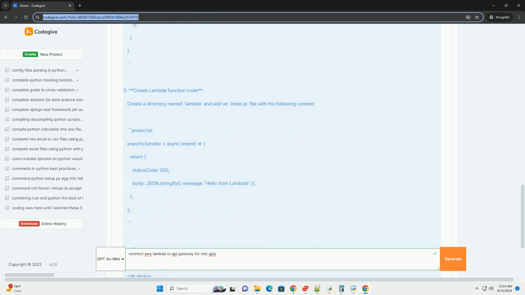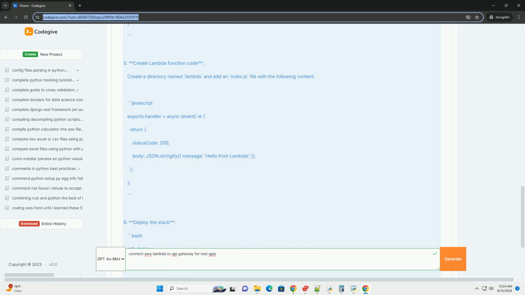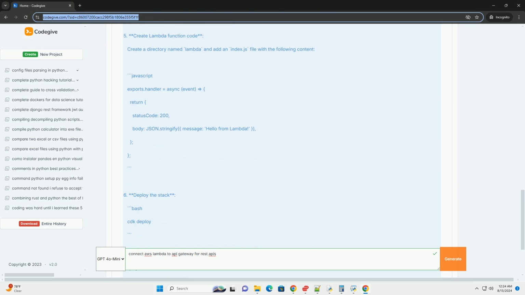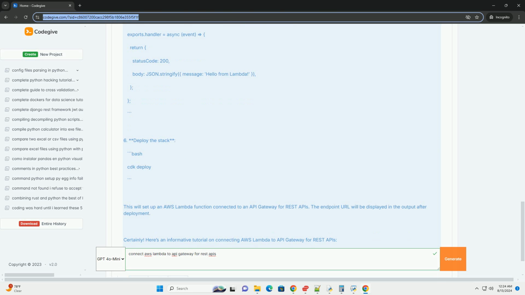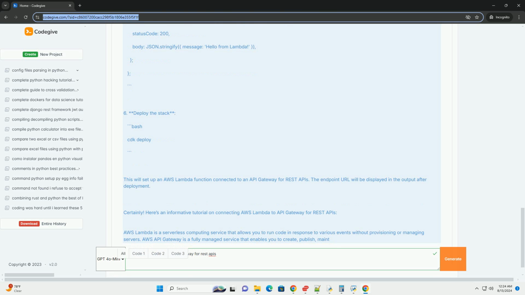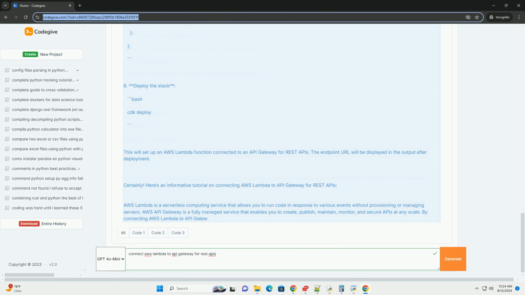2. Create an API in API Gateway. Navigate to API Gateway. In the AWS Management Console, go to the API Gateway service. Create a new API. Click on Create API and choose REST API from the options available. Define API settings. Provide a name and description for your API. You can choose between creating a new API or importing an existing one.